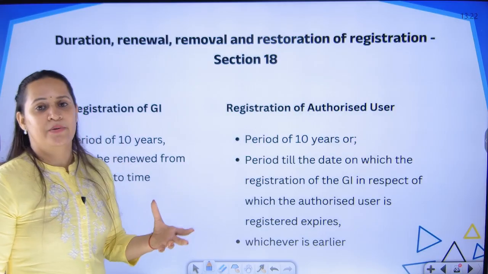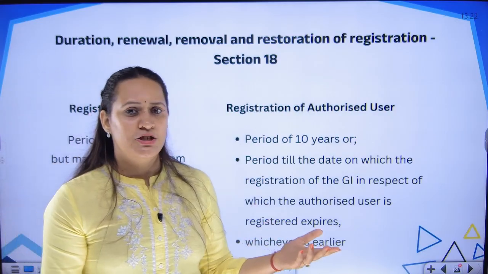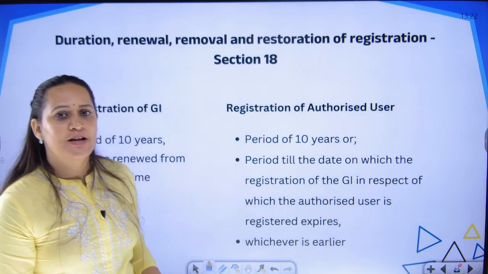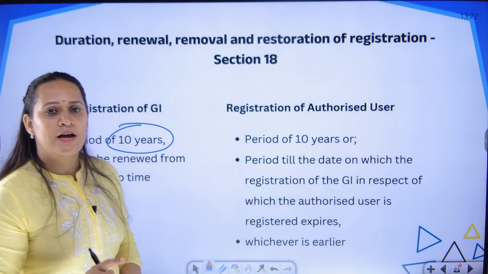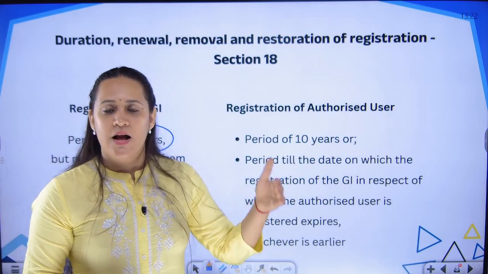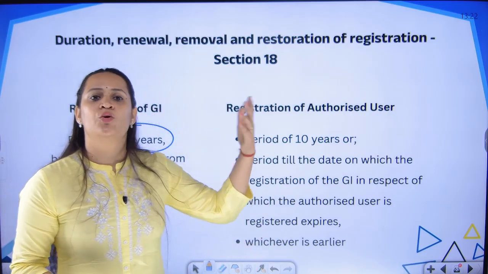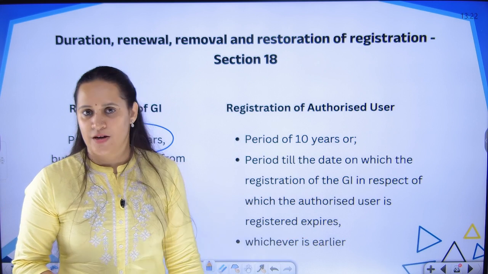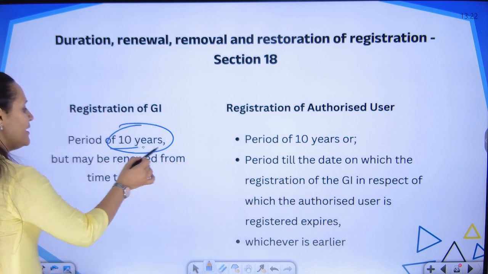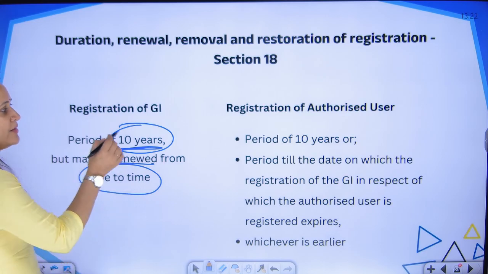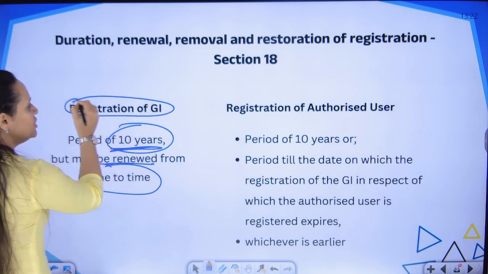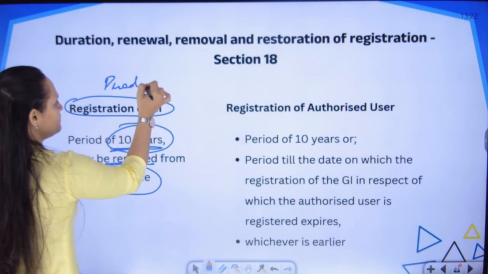Next, if you are claiming registration, is it a permanent registration? The answer is no. Generally, the tenure is 10 years. Once, they are going to give registration for 10 years. At the expiry of 10 years, you can renew for a further period of 10 years. Okay. So, it is 10 years and it may be renewed from time to time, and this is with respect to the registration of GI for the product.